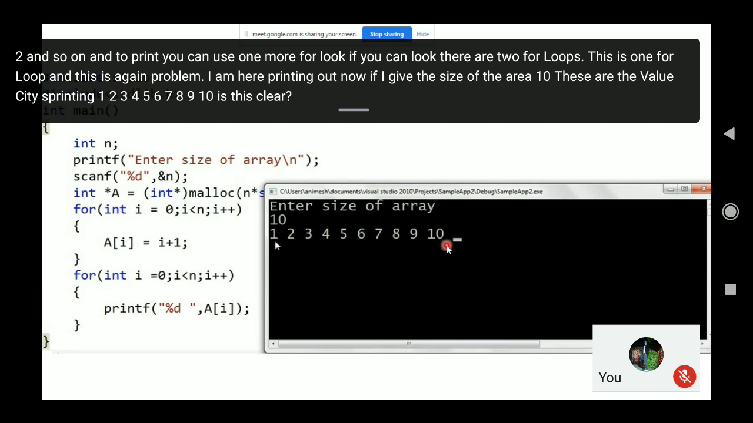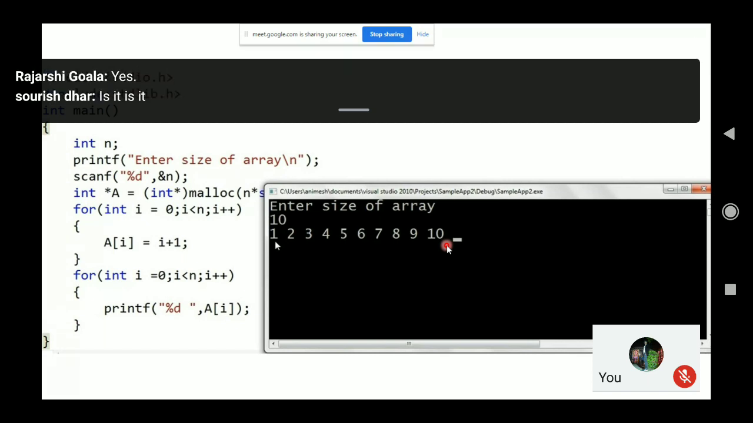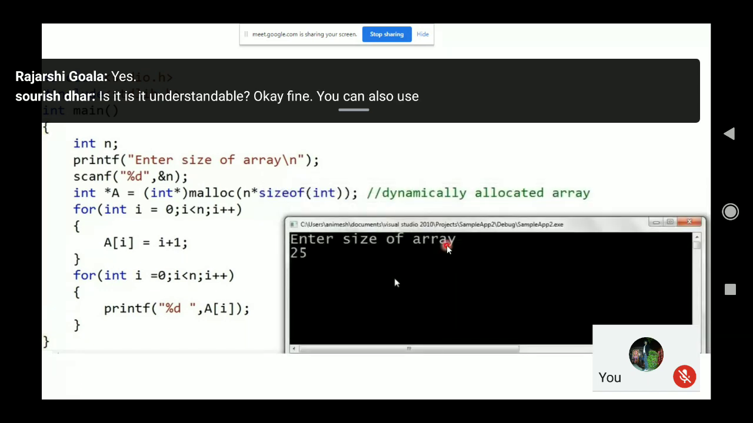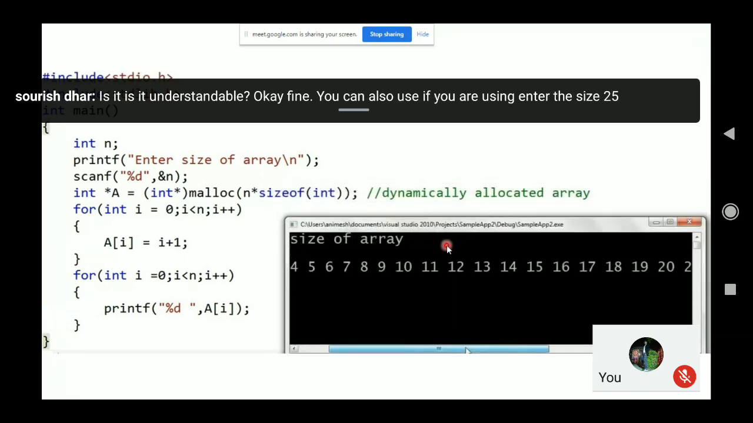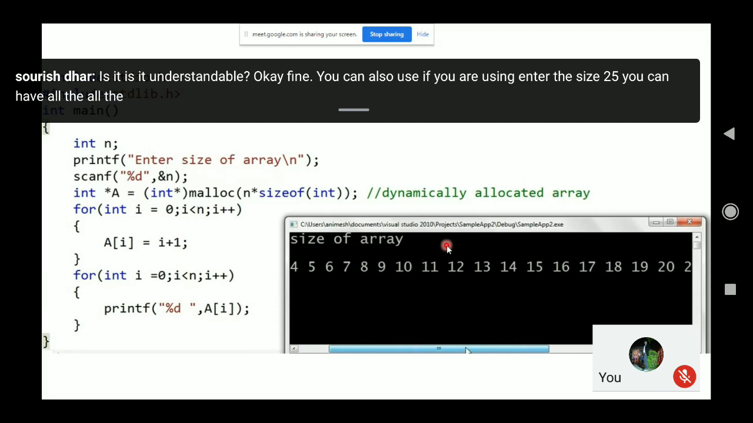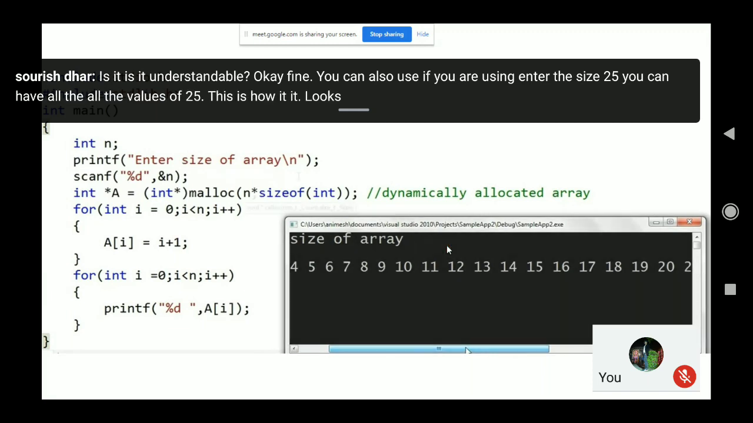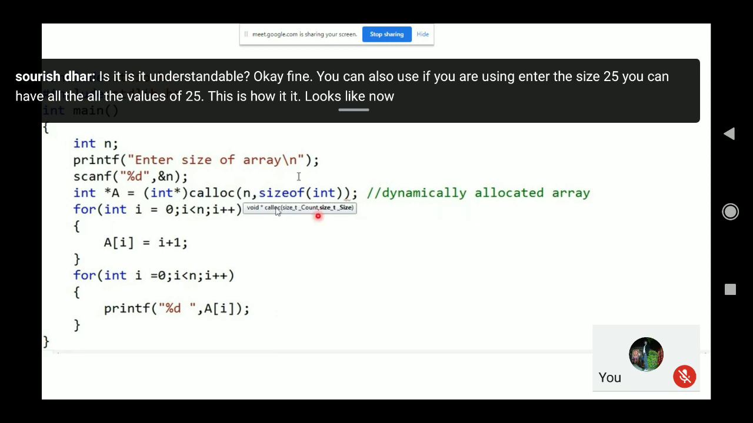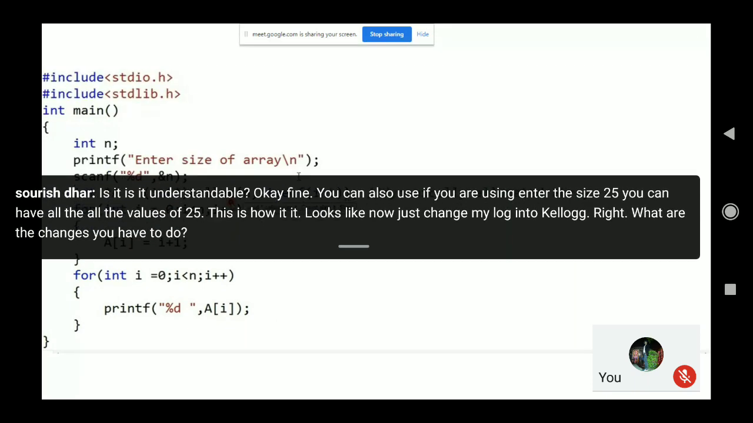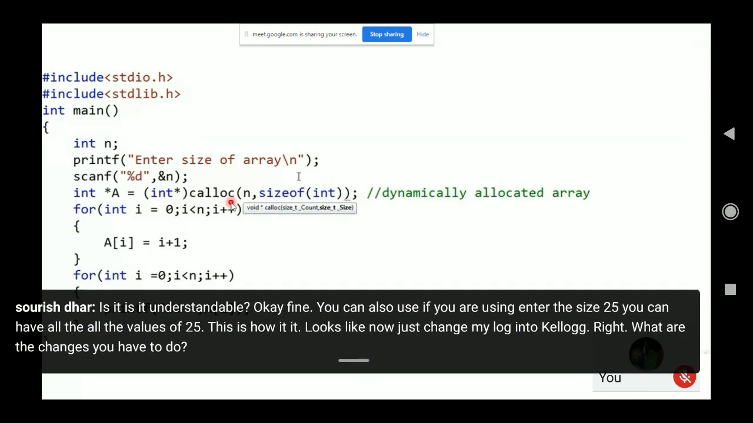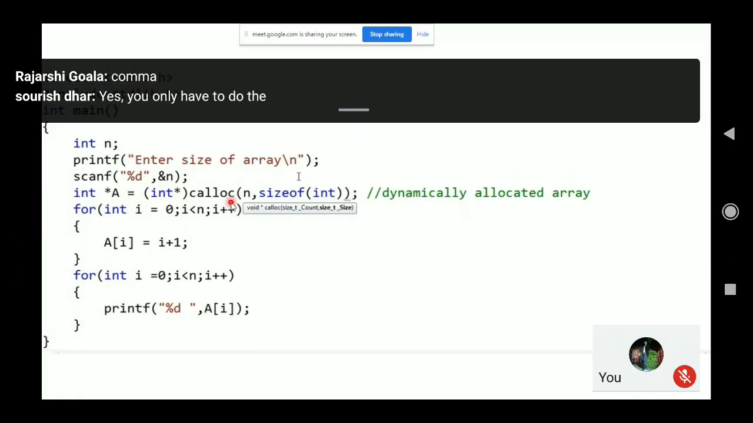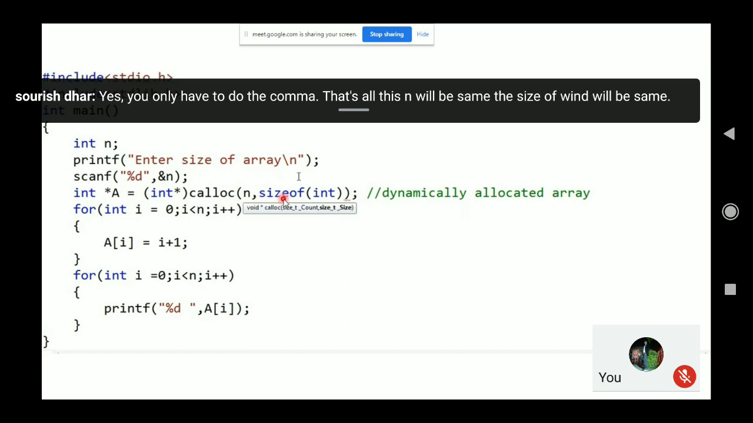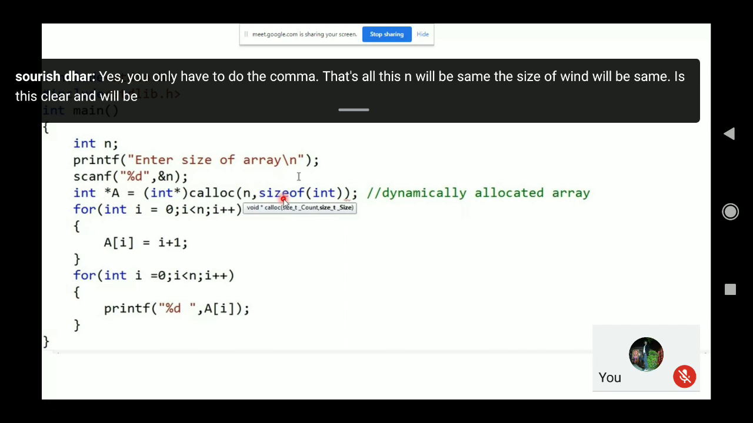Is it understandable? Okay, fine. If you enter the size 25, you can have all 25 values. This is how it looks. Now just change malloc into calloc. What changes do you have to make? Yes, you only have to add the comma, that's all. This n will be the same, and the sizeof(int) will be the same.